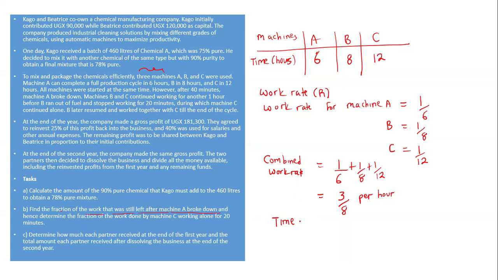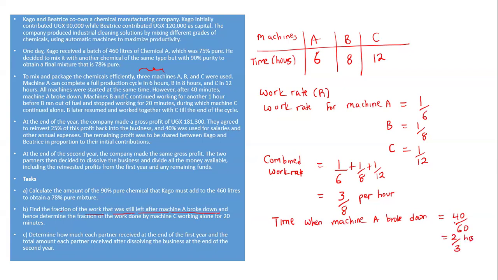So I'm going to come here and say time is the time when machine A broke down. So it is 40 minutes. Since we are working in hours, we shall say 40 out of 60, which will be 2 out of 3 hours.